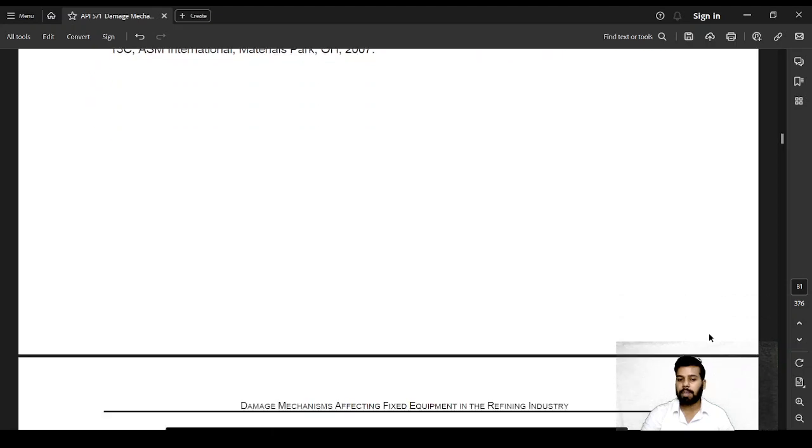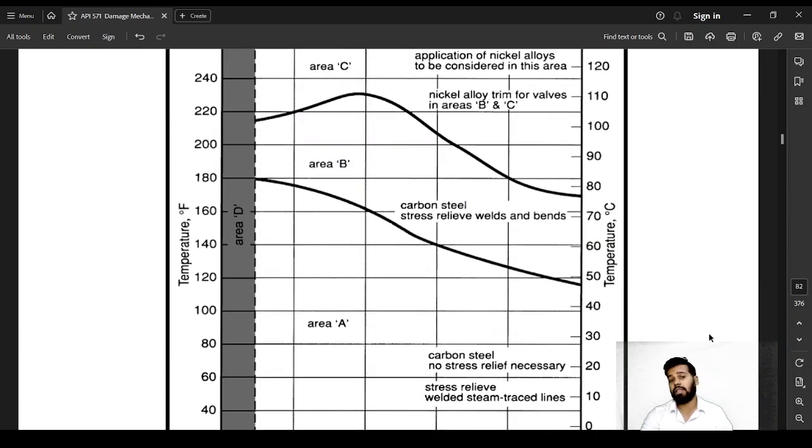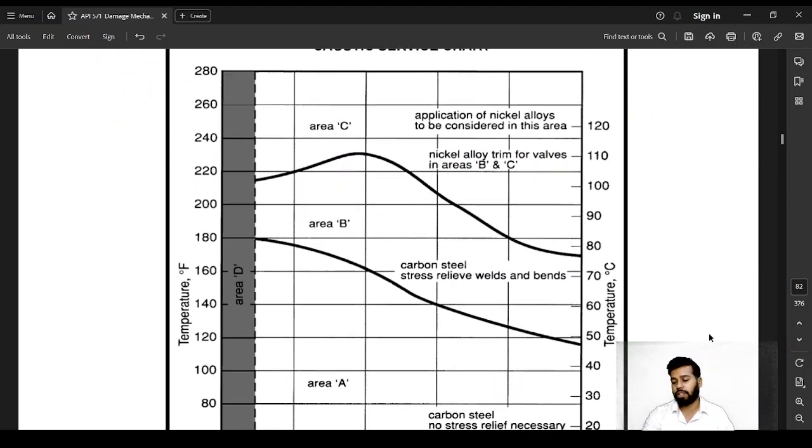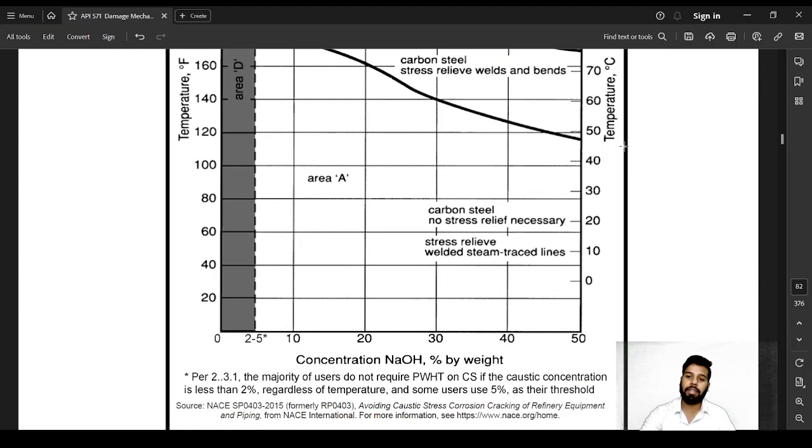It looks something like this. So this is the table that will tell you about the caustic service chart. Here you can see temperature, here you can see the concentration of caustic. So let's imagine if your temperature is 50 degrees, then your caustic concentration should approximately be 45% for carbon steel that is not PWHT. If your temperature is 60 degrees, the concentration should be 30% by weight.